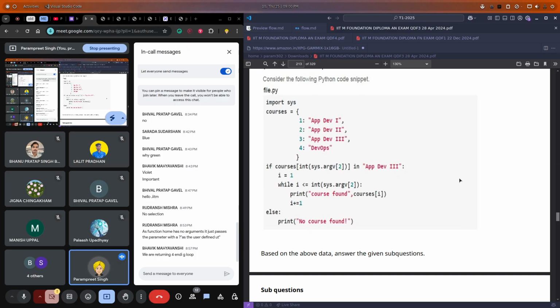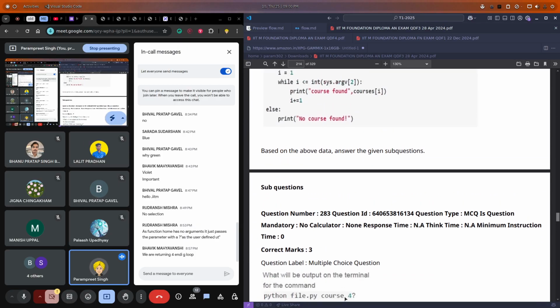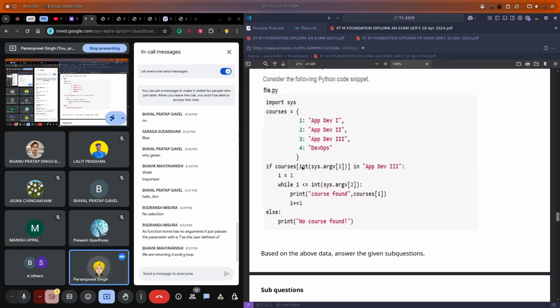It's a small code, just that we need to understand how it is working. Okay, which one will have this argv2? Which value will be there for argv2? Can anyone tell? Yes, 4. Now this 4 we are converting into an integer and passing as a key in the courses dictionary. So the value for key 4 is devops, right? So if the user passes 4, then this condition will be false and we'll get no course found.